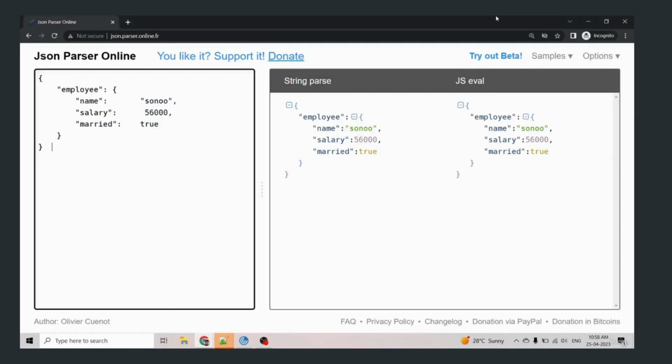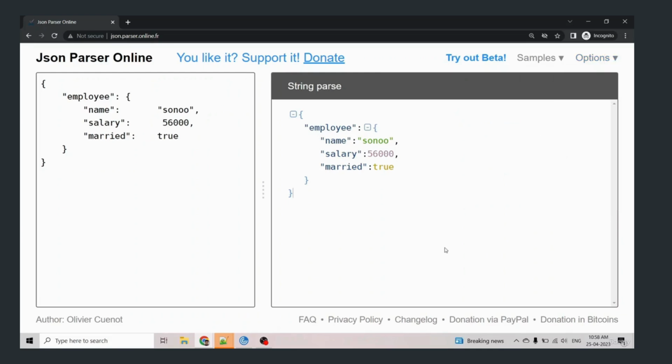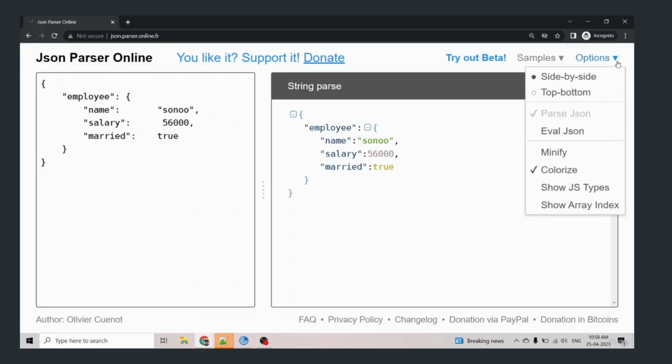Let's now discuss a simple example of JSON. This is a JSON to represent the employee record. This is the simplest JSON. Let's zoom in a little bit. As you can see, this whole is a JSON object, and these are the elements: name, salary, and married status, that represent the employee record.